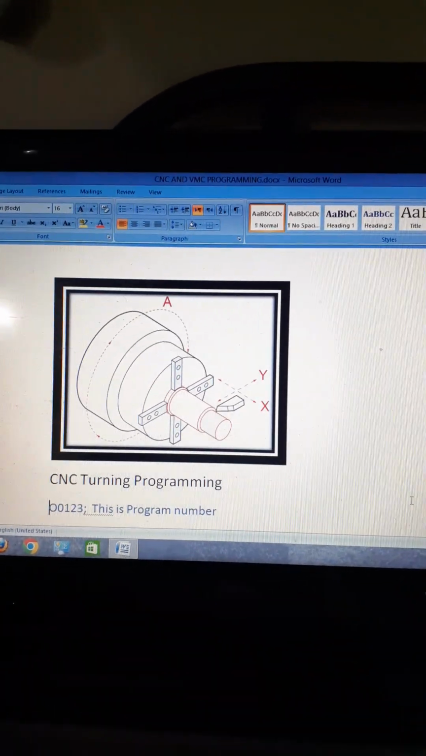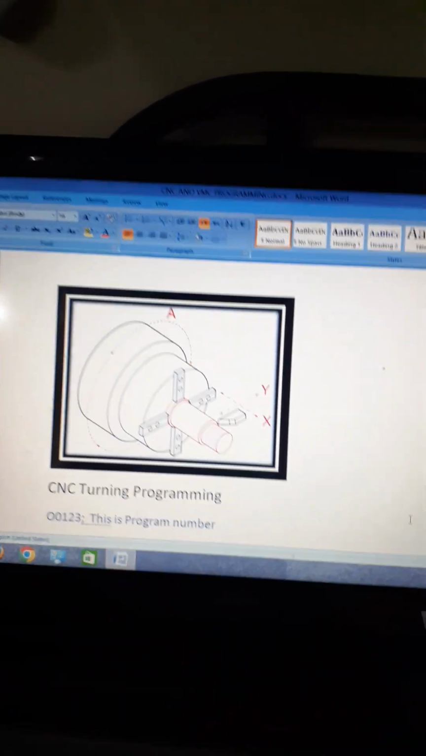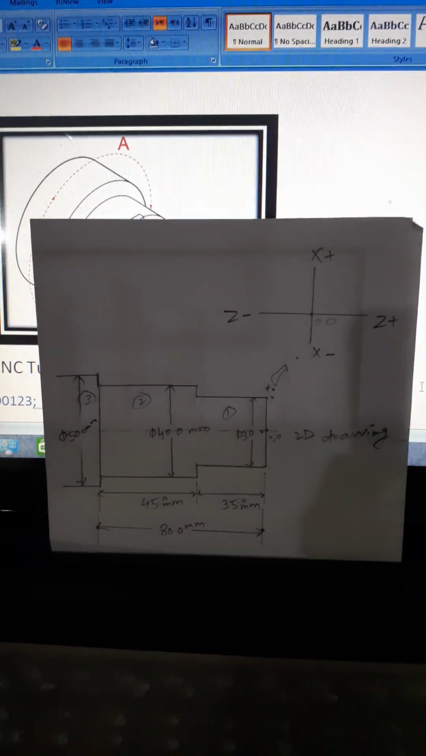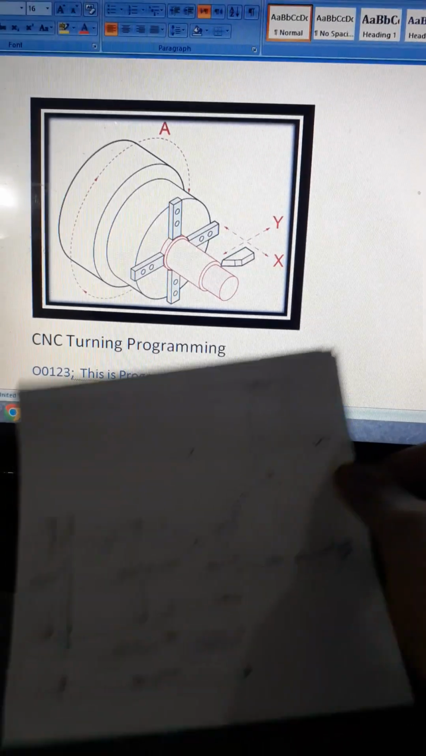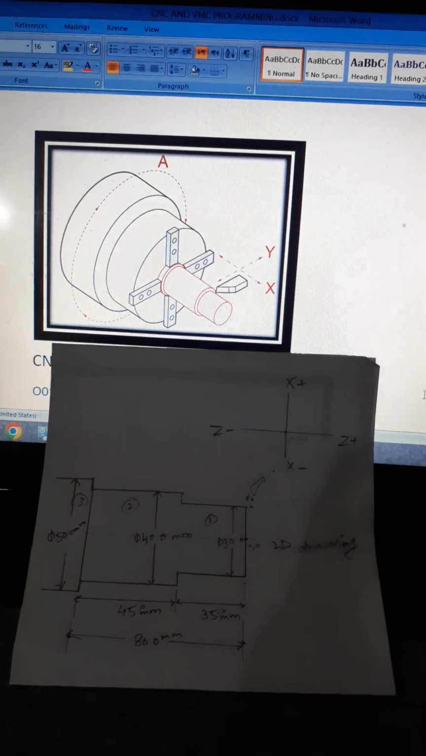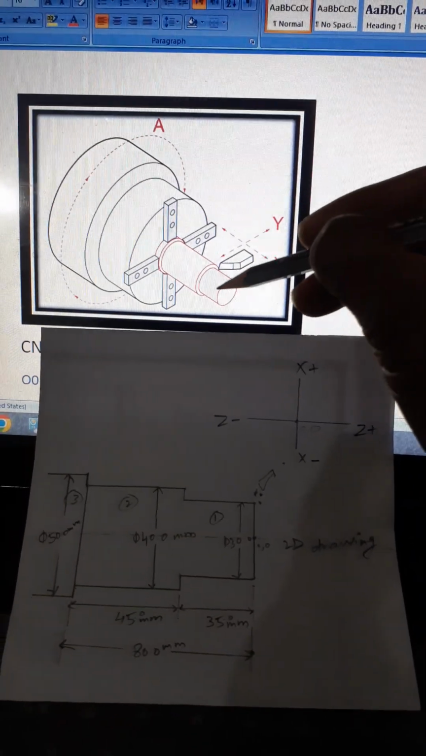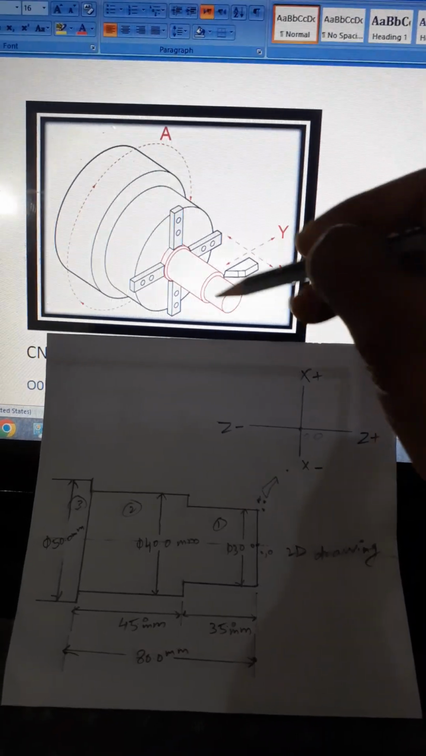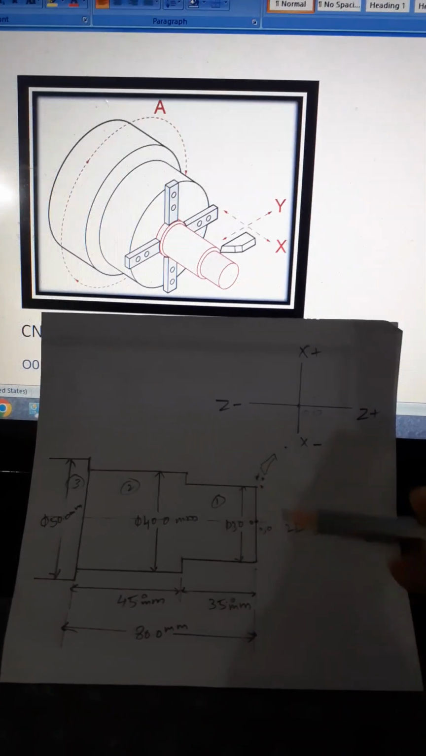Okay, now I am going to show this 3D drawing in 2D. Please see. This is 2D drawing. You can see like that. I think you will understand properly. This first step, dia 30, length 35 mm. You see here. This is 2D drawing.